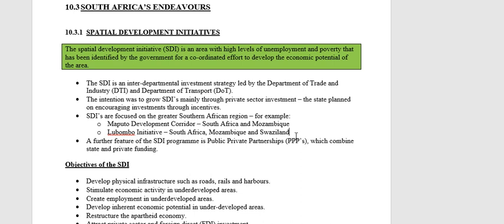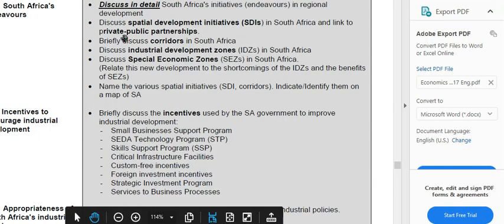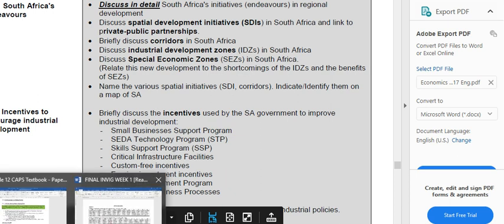Another very important feature of the SDI program is the PPPs, the public-private partnerships, which means that some of the investment will come from the government side, and some of the money will come from the private sector side. If you look at your exam guideline, it says discuss spatial development initiatives in South Africa and link them to the public-private partnerships. That is exactly what we are going to do.